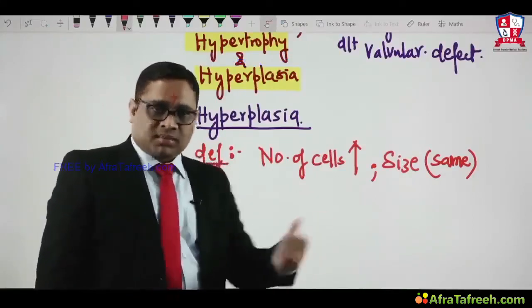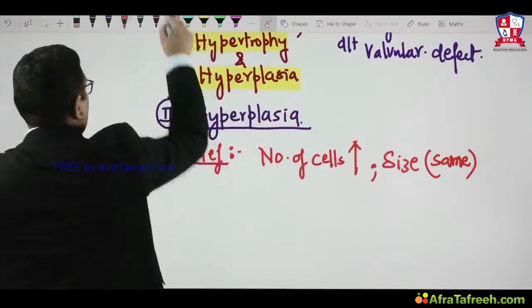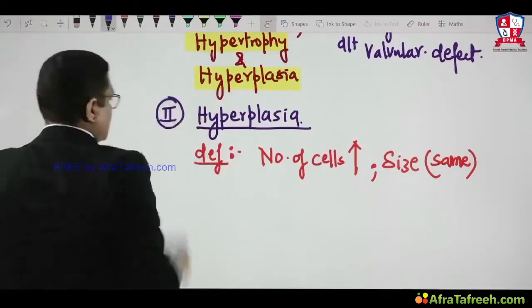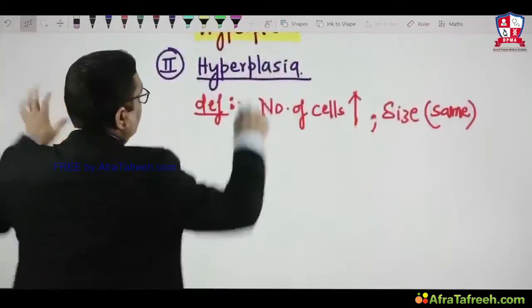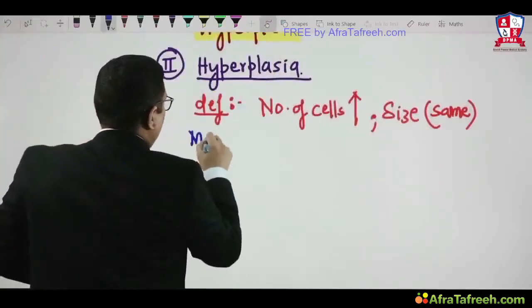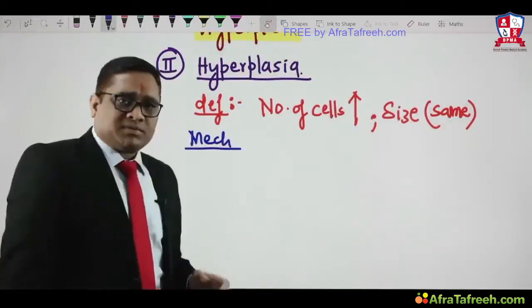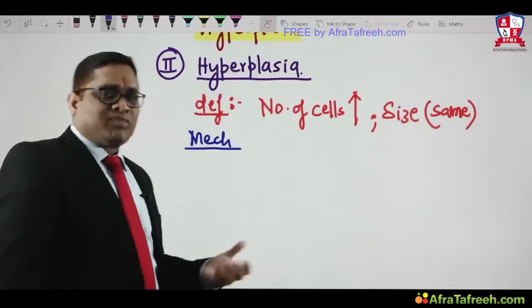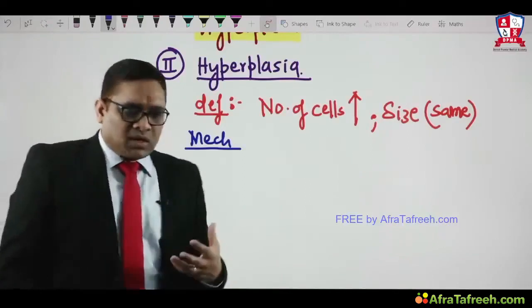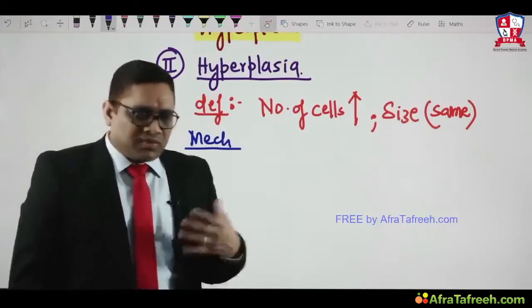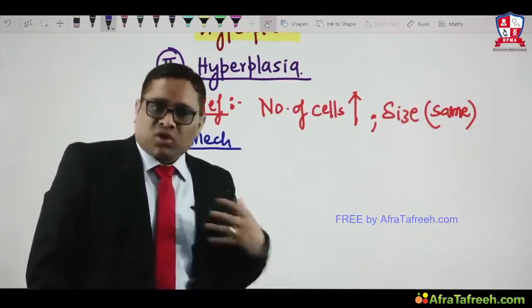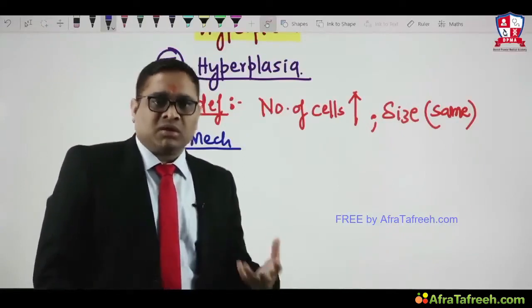What is the mechanism? Here we will see the mechanism of hyperplasia. The mechanism of hyperplasia is an increase in growth factor, right? Whenever the requirement of cells is more, growth factor will be more, there will be more nuclear transcription factor, and there will be more cellular proliferation.